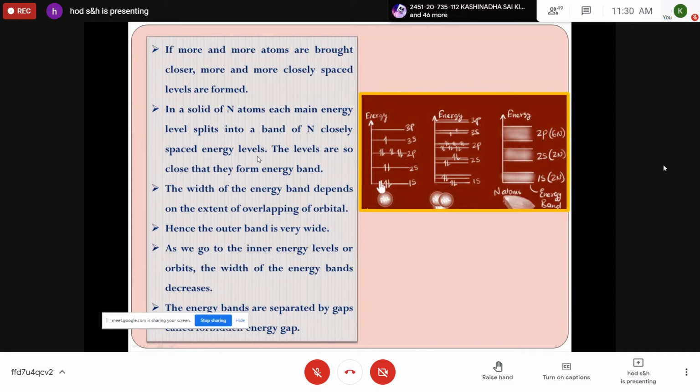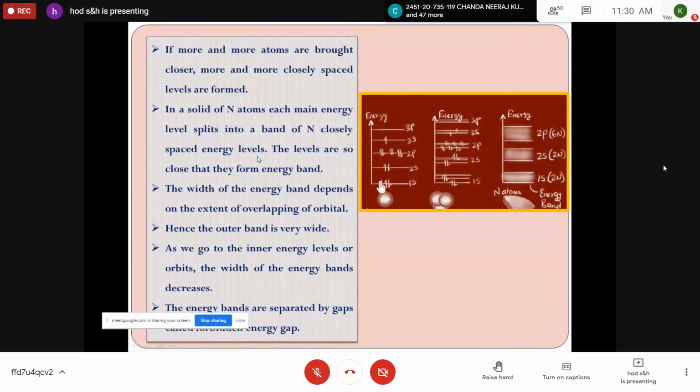If you have one atom, only one energy level is there. If you have two atoms, it's a mixture of two energy levels, so you will get two energy levels. If you have three atoms brought closer, it leads to three energy levels. In the same sense, if n atoms are brought close, they lead to n closely spaced energy levels. In this way, energy bands are formed in crystalline materials because of the interaction of atoms or ions with respect